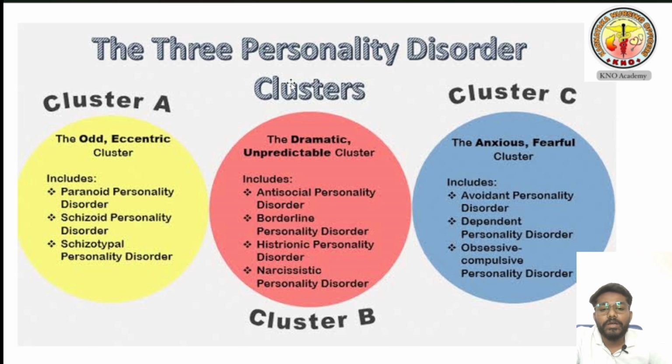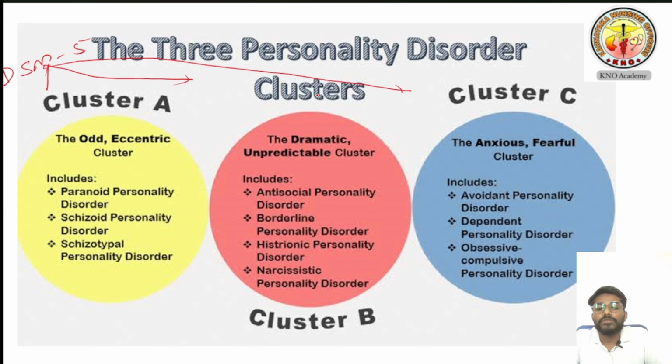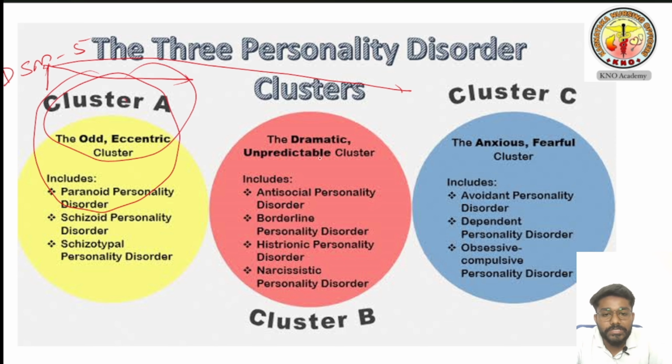This is according to DSM-5: it made one cluster A, one cluster B, and one more, cluster C. In today's class, I am going to teach you only cluster A disorders. Cluster B and cluster C will be taught in the next classes.